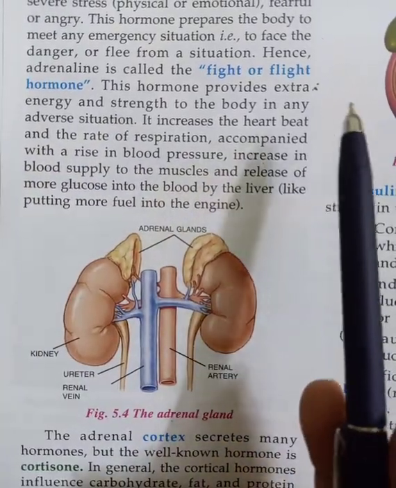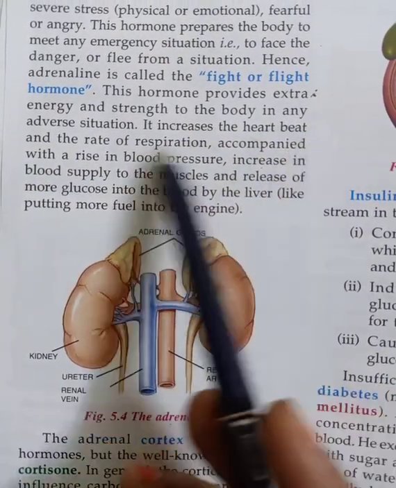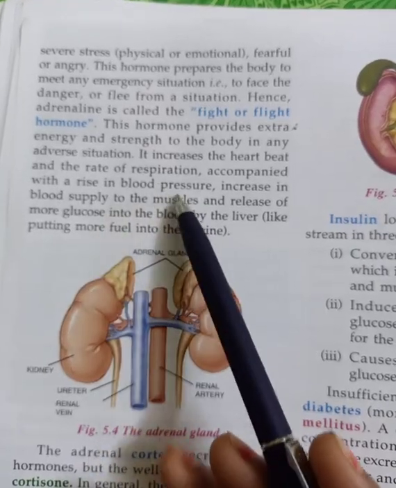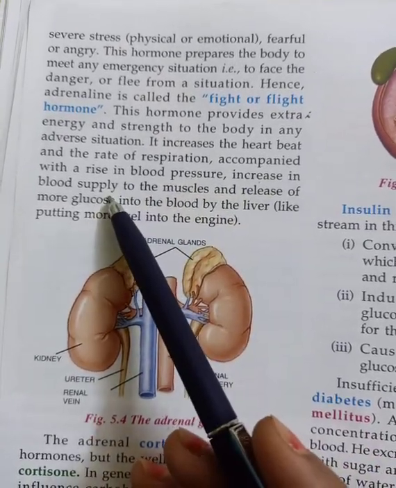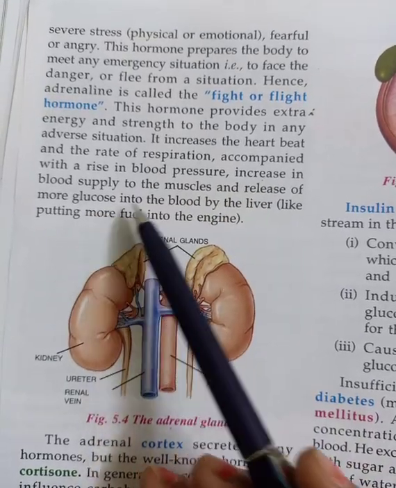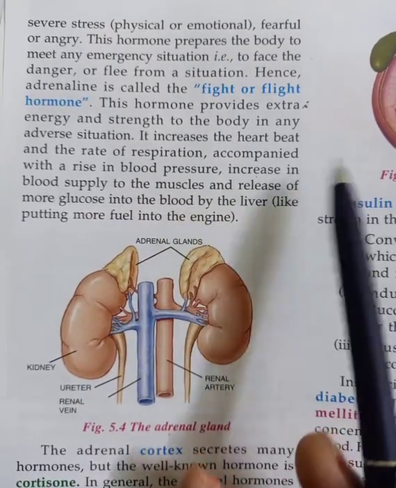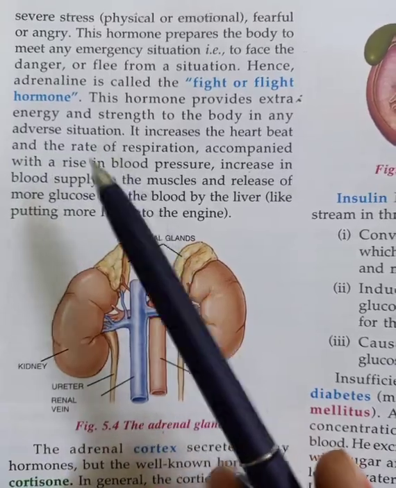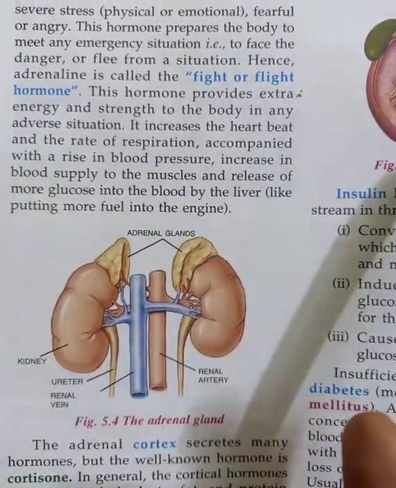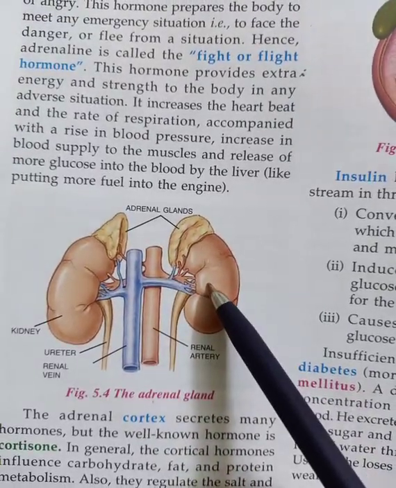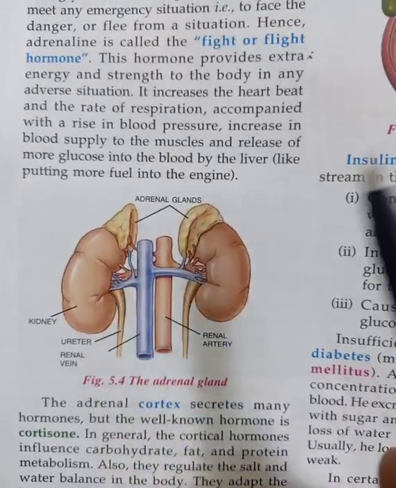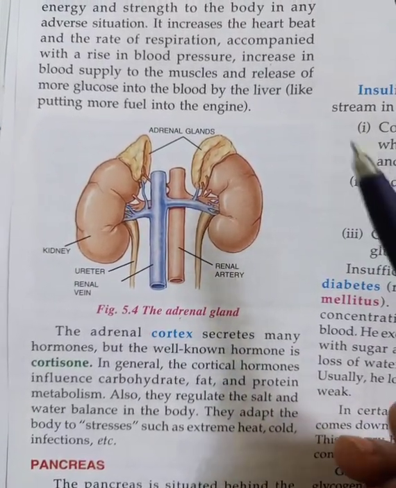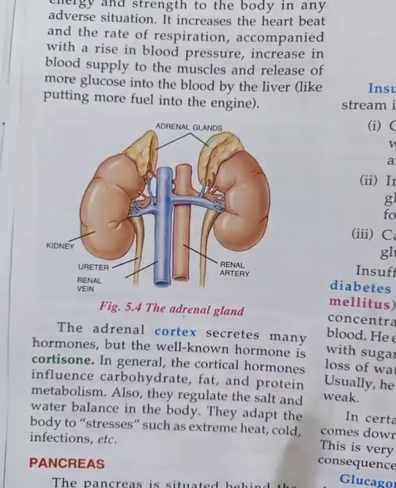If it is not secreting in a proper amount, the heartbeat and rate of respiration do not rise properly, and because of that the blood pressure and the blood supply to the muscles, and the release of glucose into the body, are affected. That is why, if it is not secreted in a proper amount, the person faces problems. Mostly it is secreted by the body, but sometimes because of infections in the kidney, or due to higher age, the person is not able to secrete enough adrenaline. At that time the person may suffer from this type of problem.